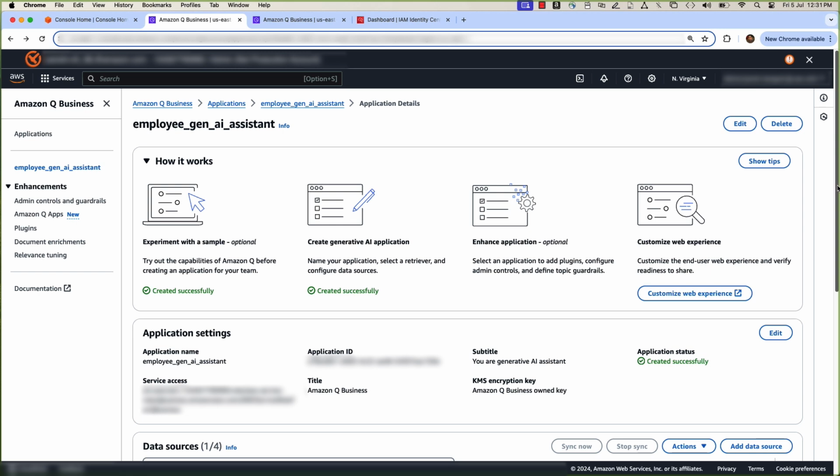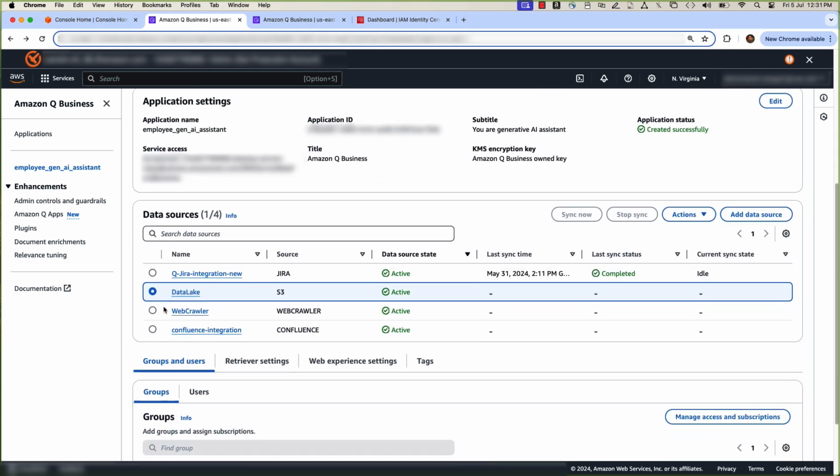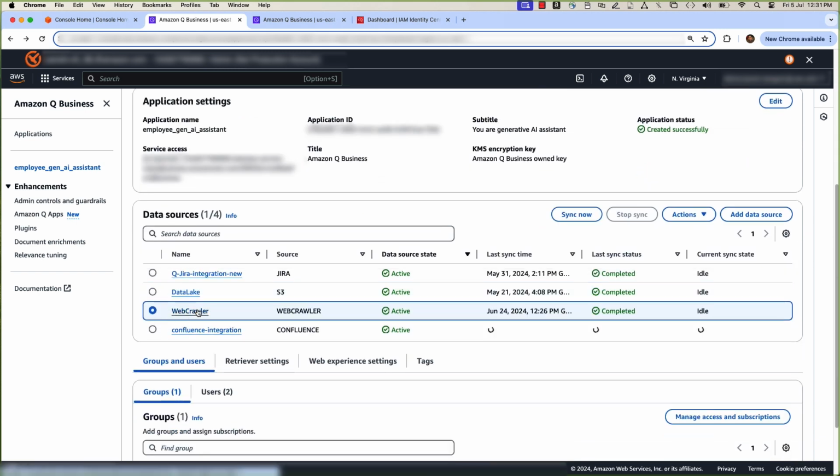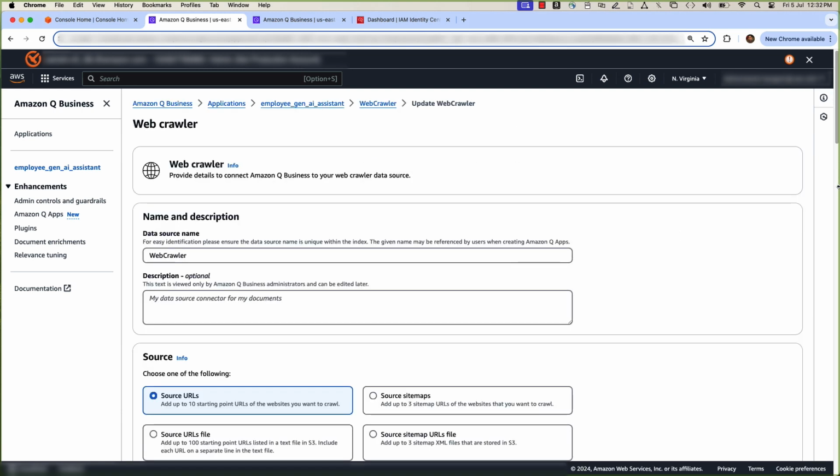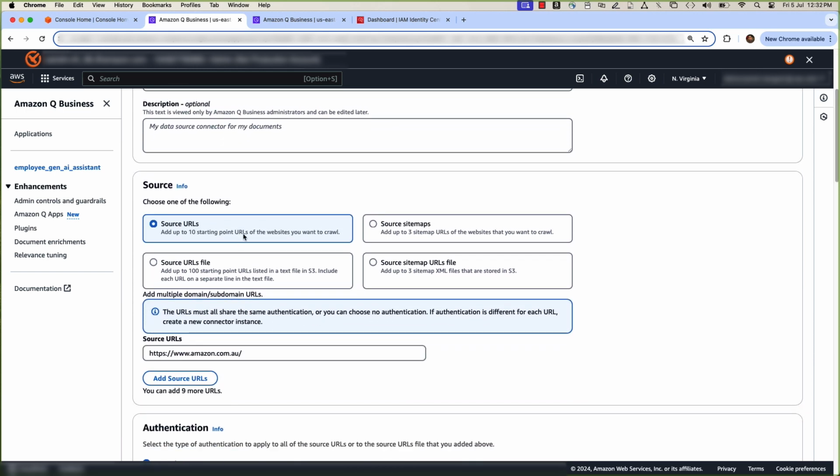Go back to the next data source, select web crawler, and click Edit. Start with the name, then the source. You have 4 options: source URL, sitemaps, URL files.